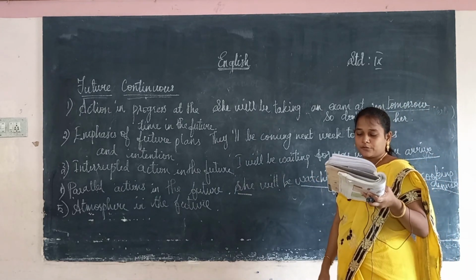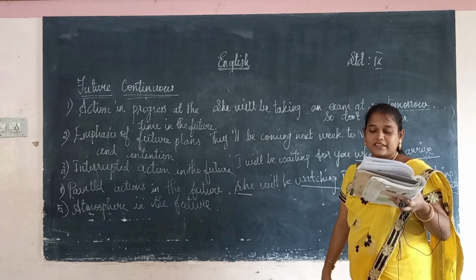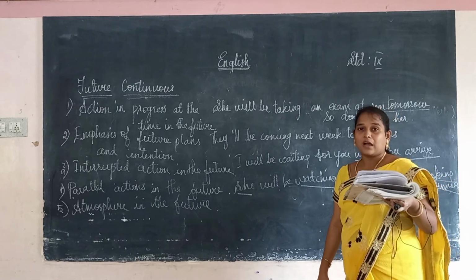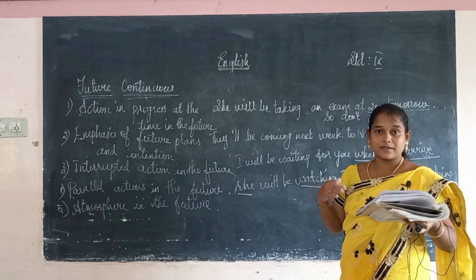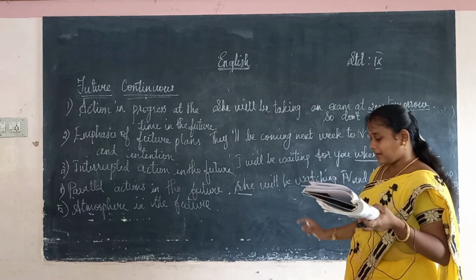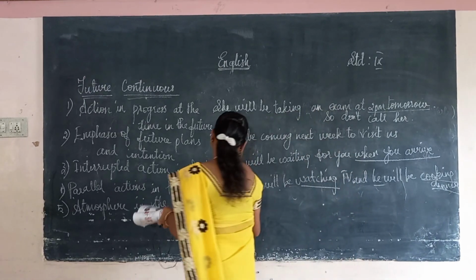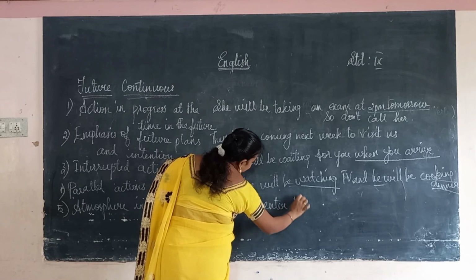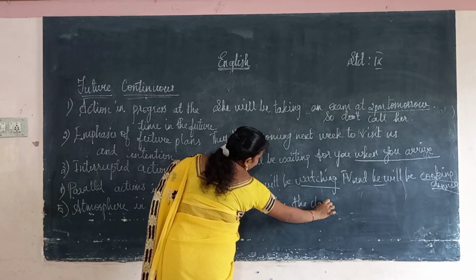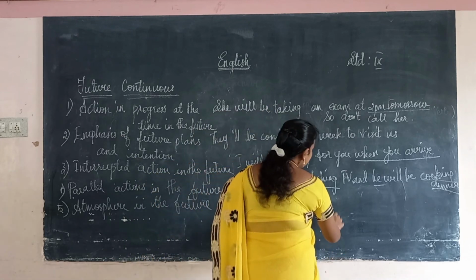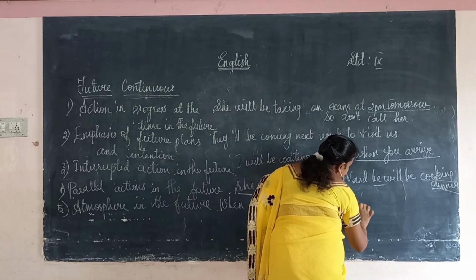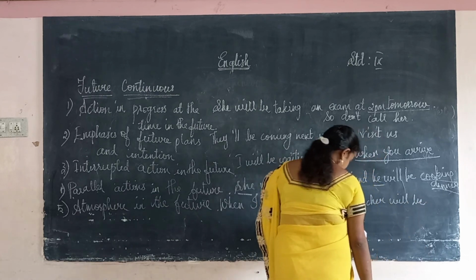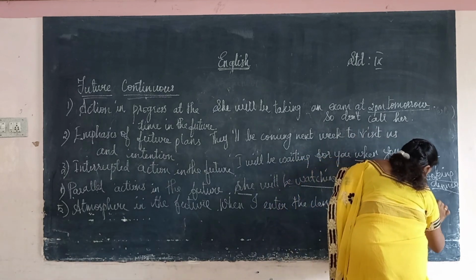Okay. Next, atmosphere in the future. When I enter the class, the teacher will be teaching, some students will be taking notes and my best friend will be trying to stay awake. So this is atmosphere, the situation, what is happening. So when I enter the class, the teacher will be teaching.